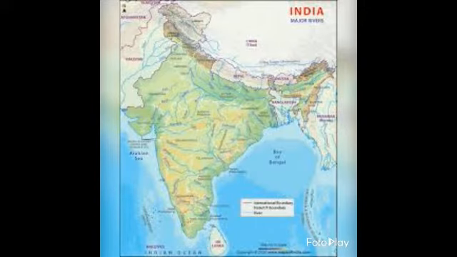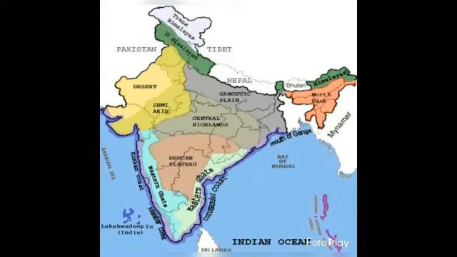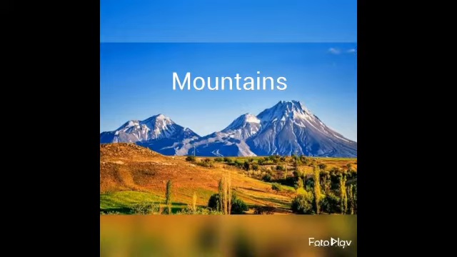Look at the map of India given below. Our country is rich in various rivers, mountains, plateaus, plains and islands. The Indian subcontinent is surrounded by water on three sides and tapers toward the south. This part is called the Indian Peninsula.